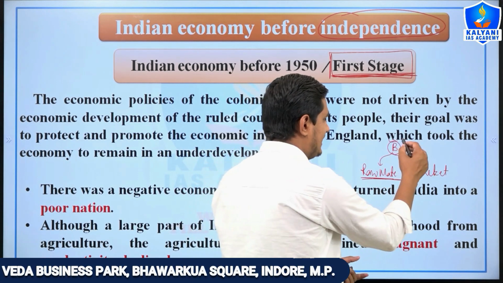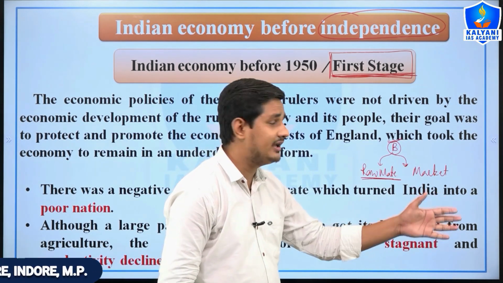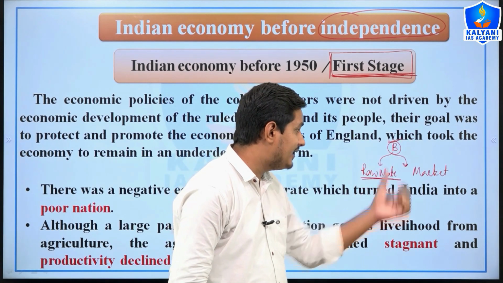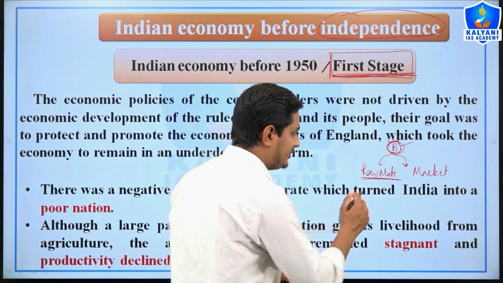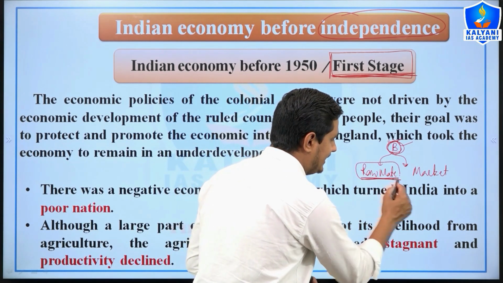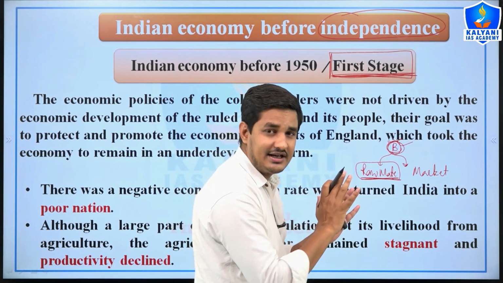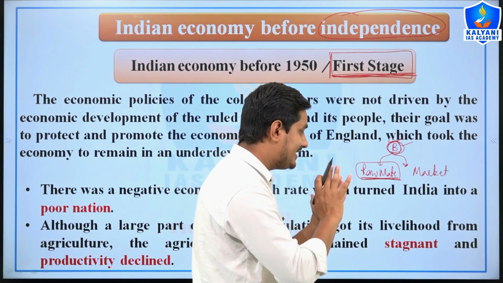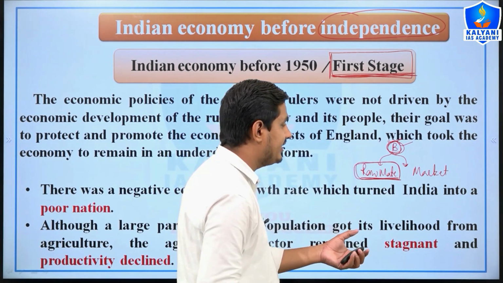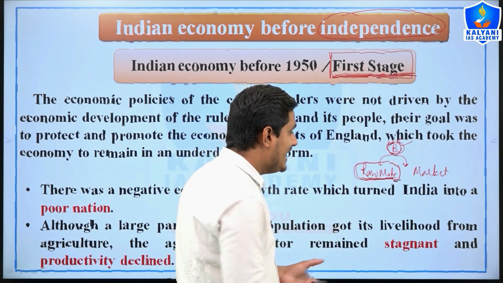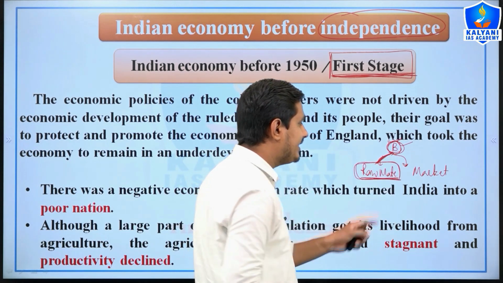And you can understand easily from here. Actually whatever the development process before 1950 was in the favor of Britain, because the British wanted to take raw material from India. Therefore they constructed bridges, railway lines, and roads so that they could collect the raw material from the villages of India and take it to the port, and from there they took the raw material to Britain.